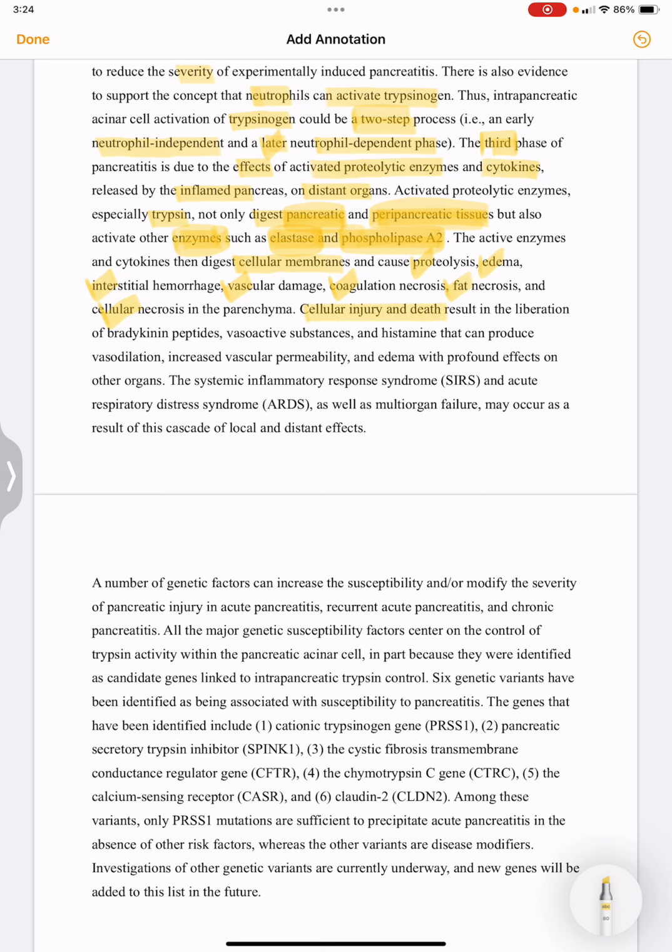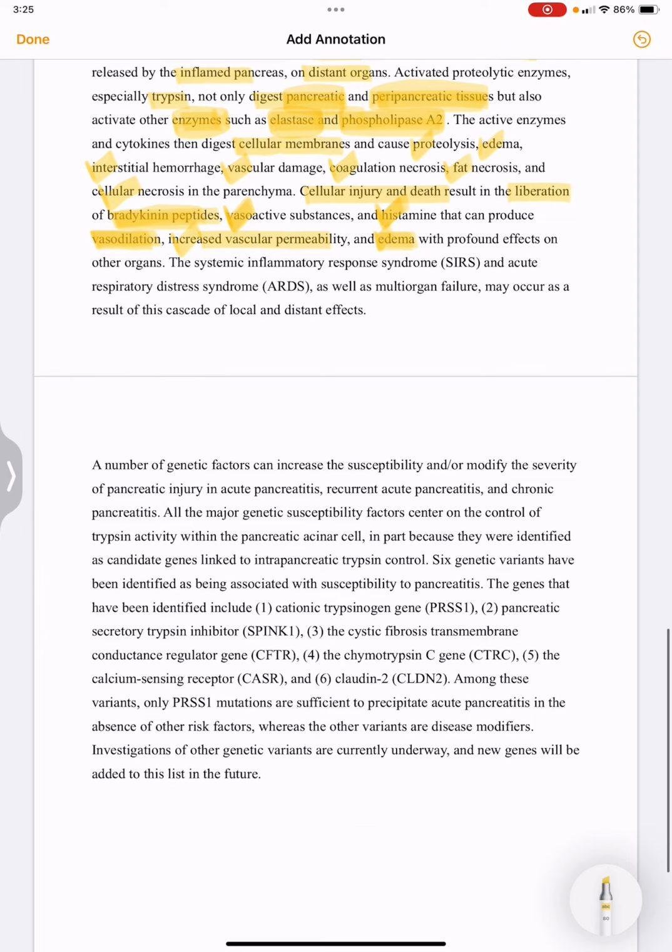Because of the cell injury and the death of the cells, what will happen? This cellular injury causes liberation of the bradykinin peptides, vasoactive substances and histamine. These can produce vasodilation. This will cause increased vascular permeability and edema, with profound effects on other organs.